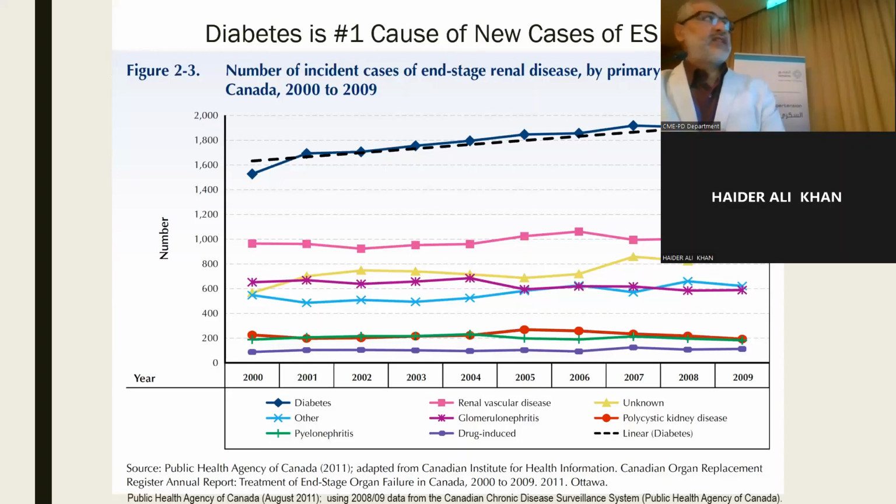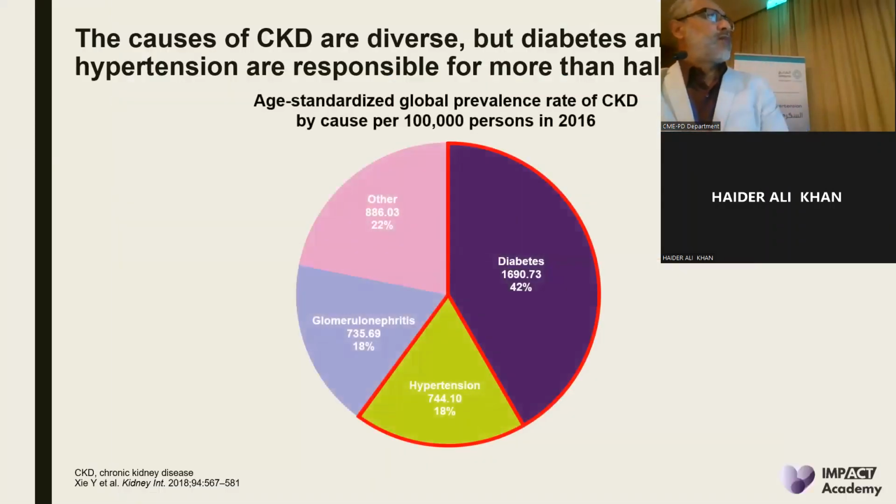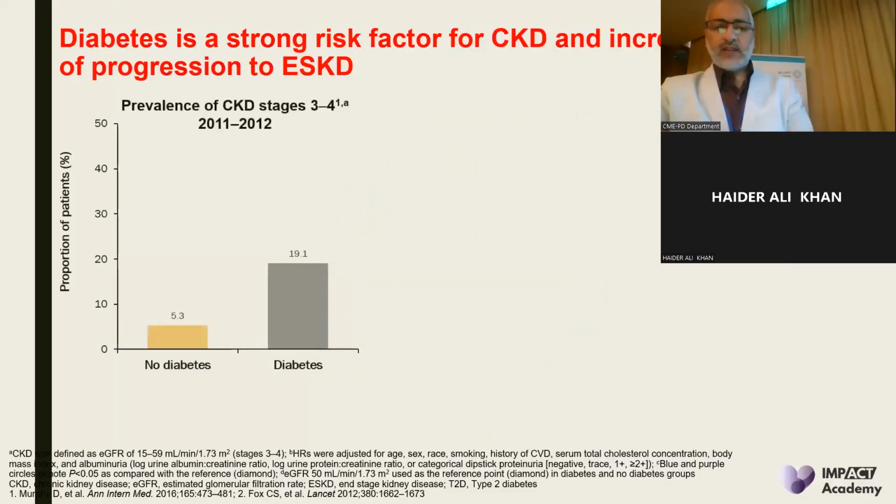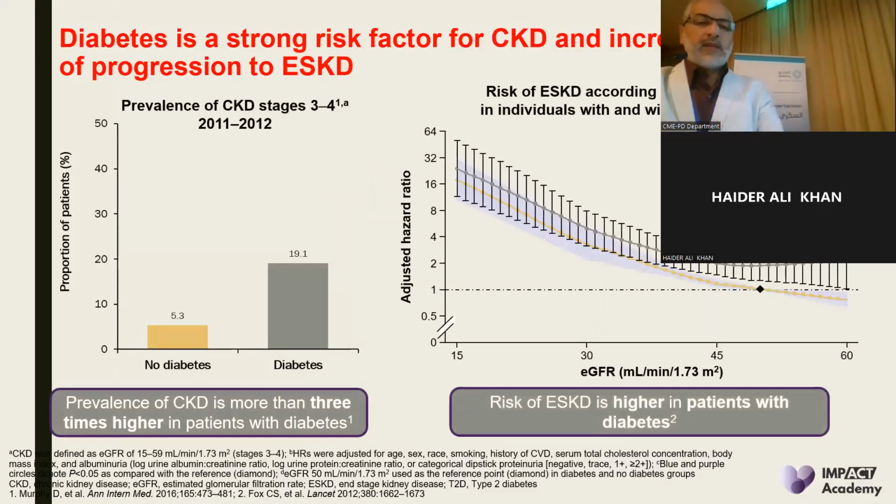As you see here, diabetes is the first cause of end-stage renal disease in different countries of the world. And more than 50% of patients who have end-stage renal disease have it due to diabetes and hypertension. Diabetes is a strong factor for morbidity and mortality, and the prevalence of chronic kidney disease is more than 3 times higher in patients with diabetes compared to non-diabetic patients, nearly approaching 4 times. The CKD here is much higher.